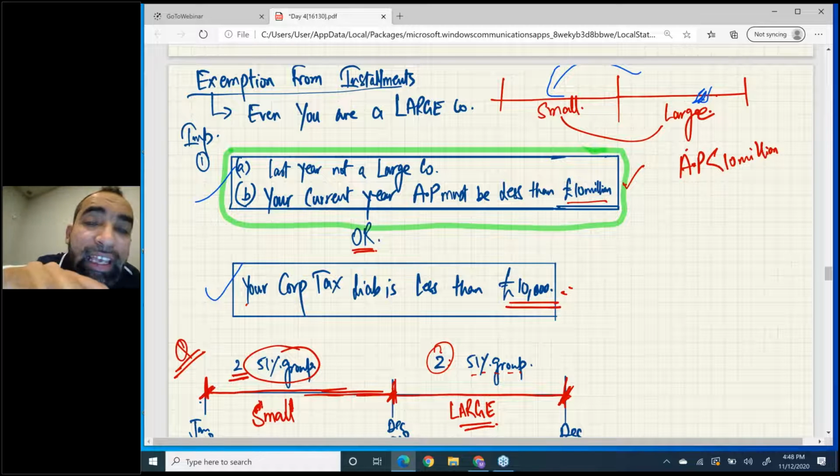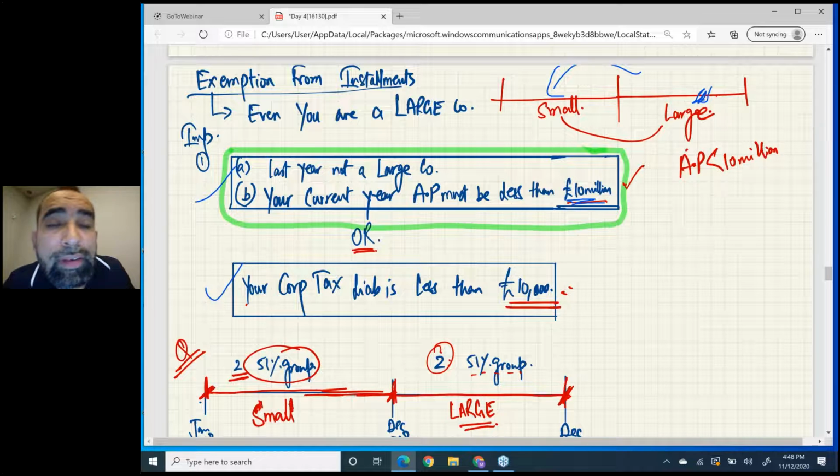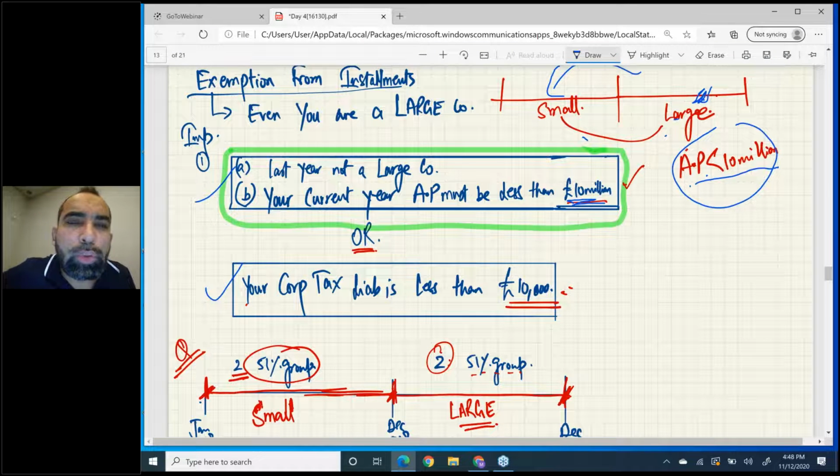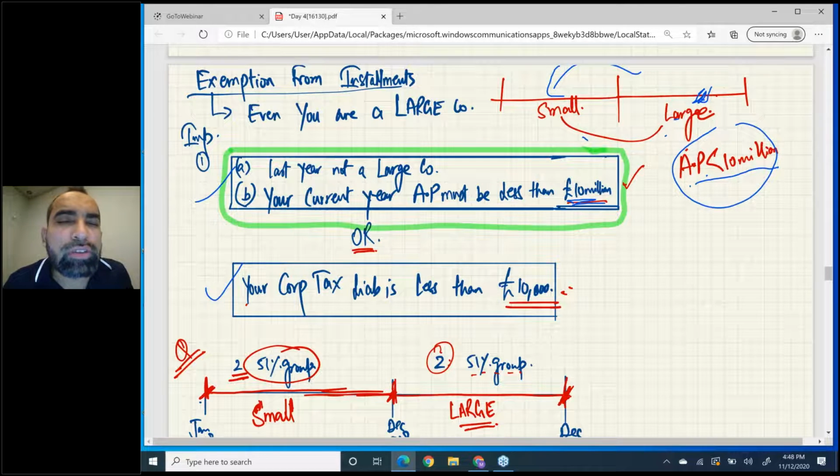Plus your current year AP, augmented profit, must be less than 10 million. 10 million is not 10 lakh, it is 100 lakhs. 10 million is a big number. So your AP this year must be less than 10 million. If you meet this condition and this condition, you are exempt from installments this year, and you should follow the old rule, 9 months plus 1 day.